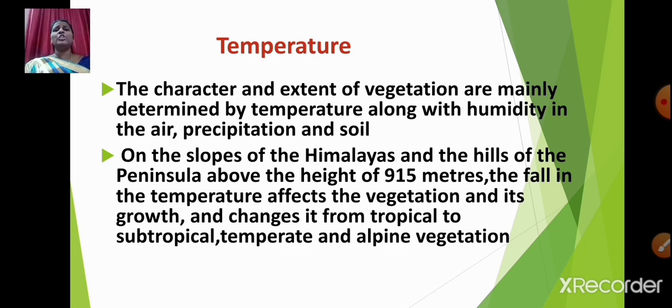So on the slopes of the Himalayas and the hills of the peninsula, above the height of 915 meters, the fall in the temperature affects the vegetation and its growth. And it also changes it from tropical to subtropical, temperate and alpine vegetation. So it is very clear, students, the fall in the temperature, which means when the temperature is low, affects the vegetation and its growth and changes it from tropical to subtropical, temperate and alpine vegetation. I hope it is clear, students.